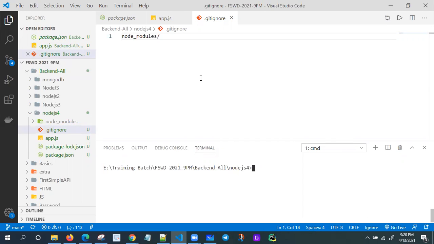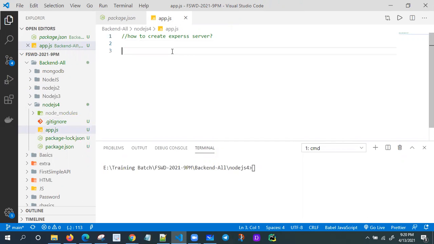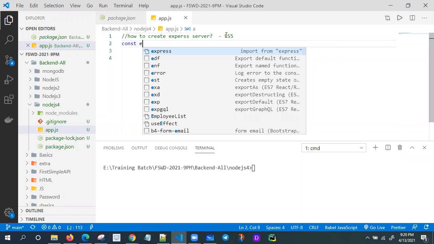So how to create an Express app? Very simple. I'm using ES5 only, not ES6. Yeah, Harisha. Okay, fine. How to create an Express app in ES5? Hello. Yeah, Harisha. Sorry, Narasimha, suddenly it got disconnected. Not a issue.